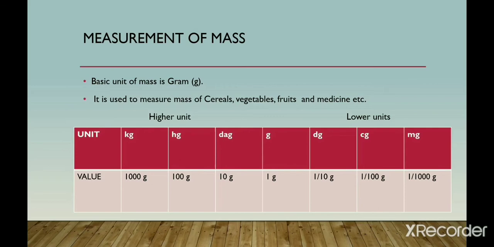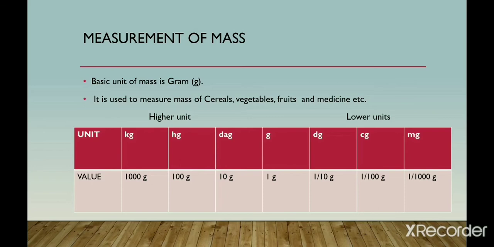Mass means weight. If you want to measure cereals, vegetables, fruit, medicine, your own weight, a table, a bag, anything, you have to measure in gram. The basic unit of mass is gram. If the value is much heavier, you can measure in kilogram, hectogram and decagram. And if it is very light, then you can measure in decigram, centigram and milligram.